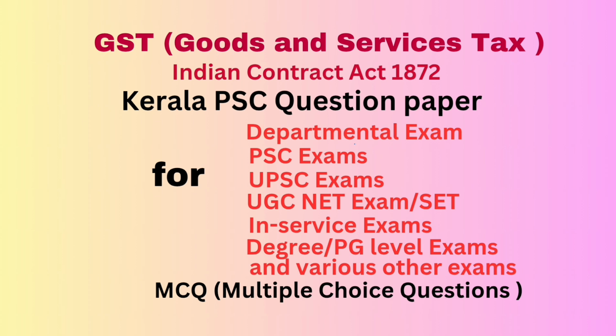Question number 1. Address on record in the Central GST Act means dash. Answer. Address of the recipient as available in the record of the supplier. I repeat. Address of the recipient as available in the record of the supplier.